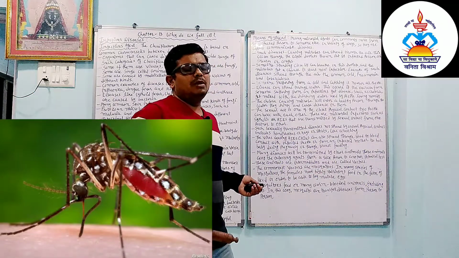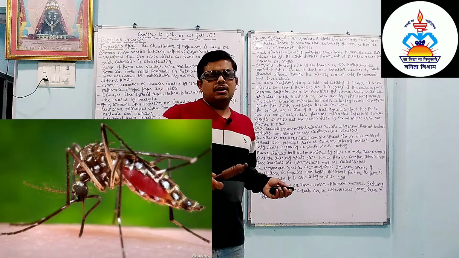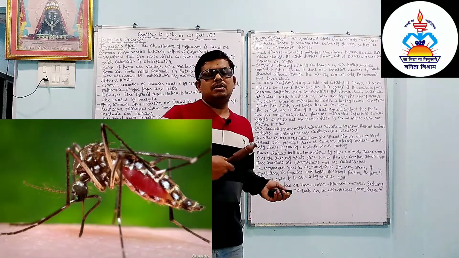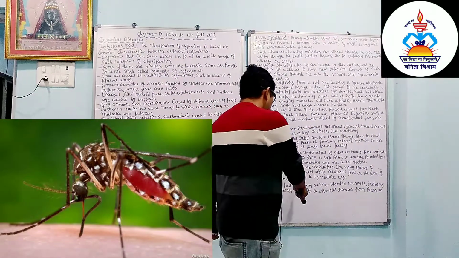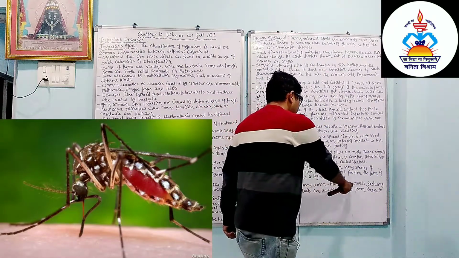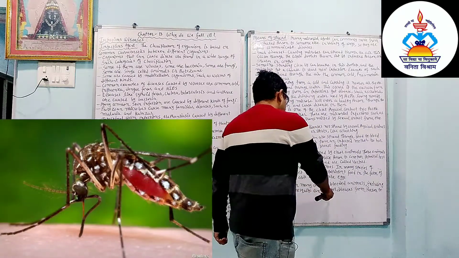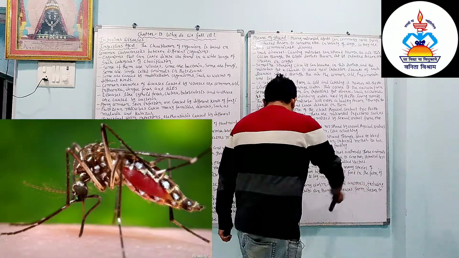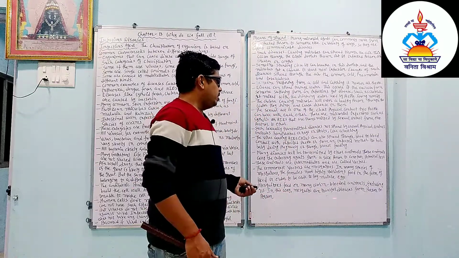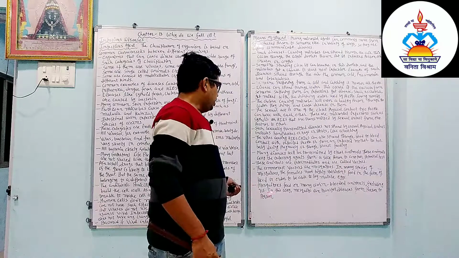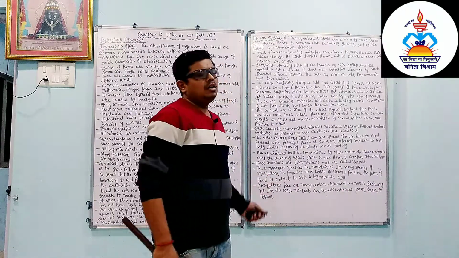Because of that it goes to many people and sucks blood, and so malaria may be spread. Mosquitoes feed on many warm-blooded animals, including us. In this way the mosquito can transfer the disease from one person to another.